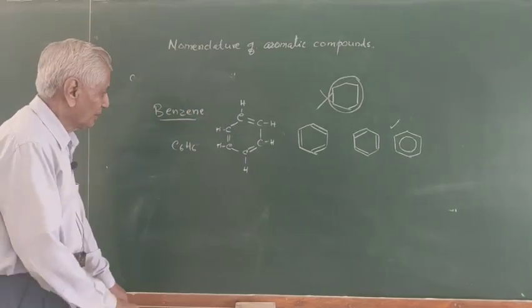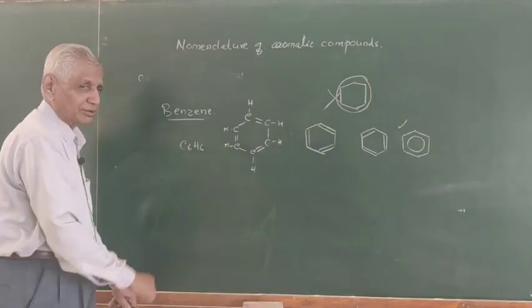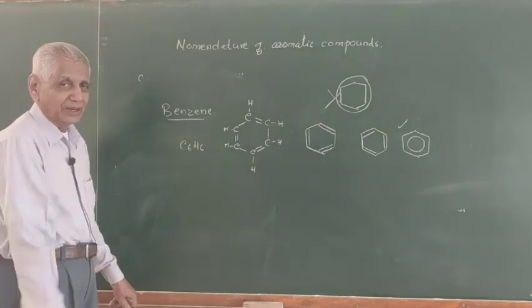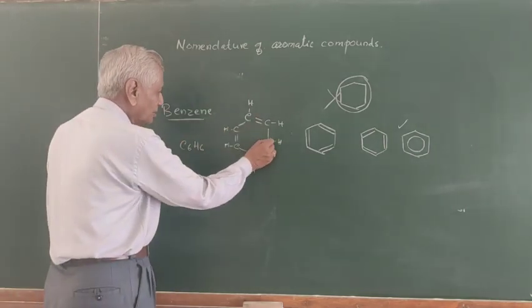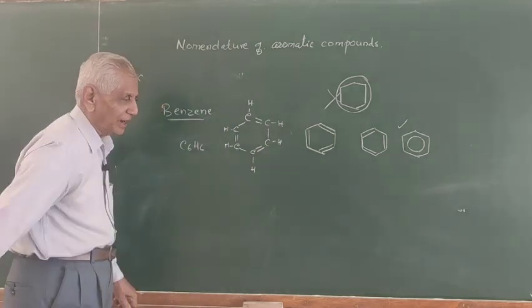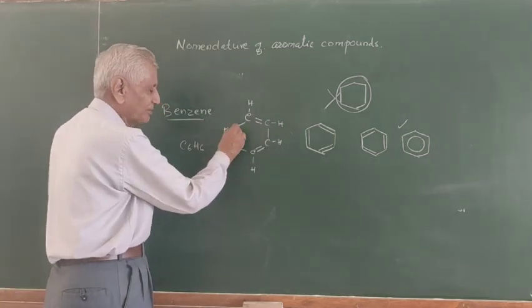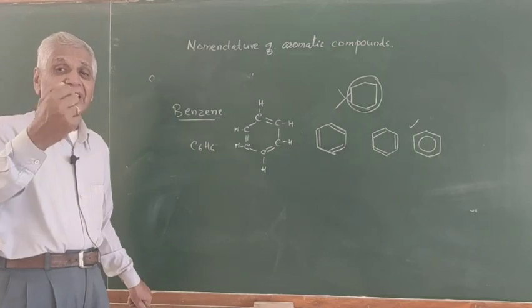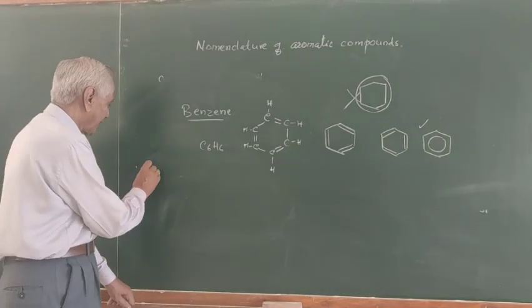Now look, this compound has a ring containing 1, 2, 3, 4, 5, 6 carbons and has 3 double bonds. So you may think that it is cyclohexatriene.